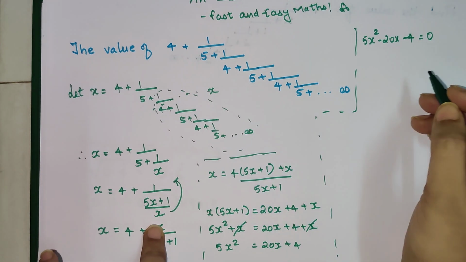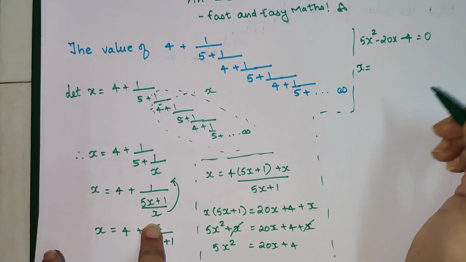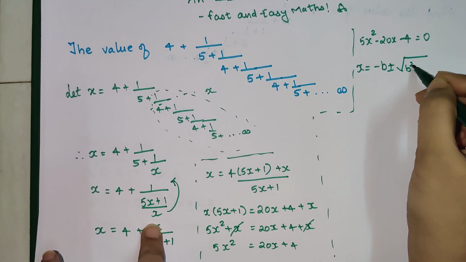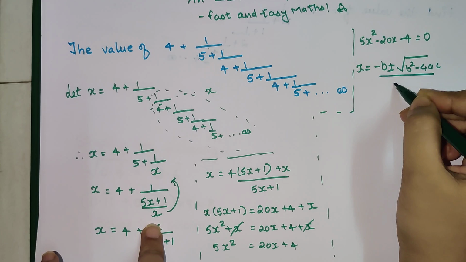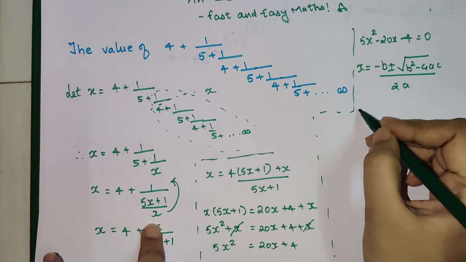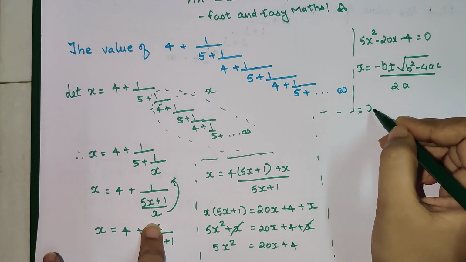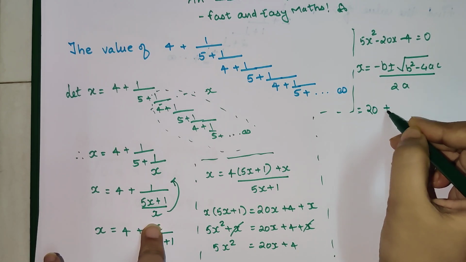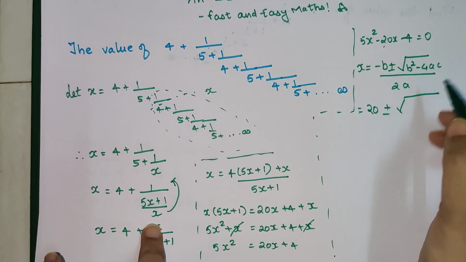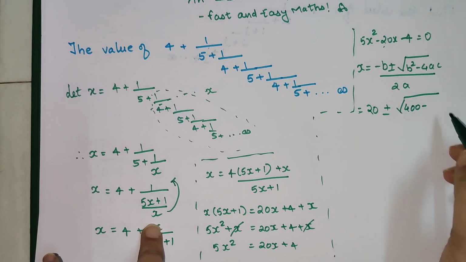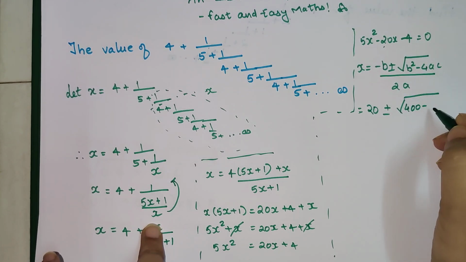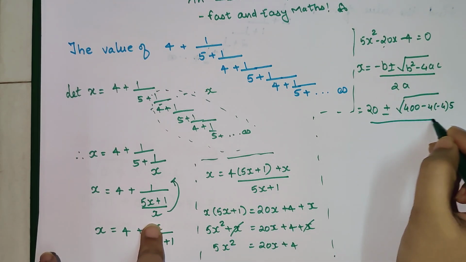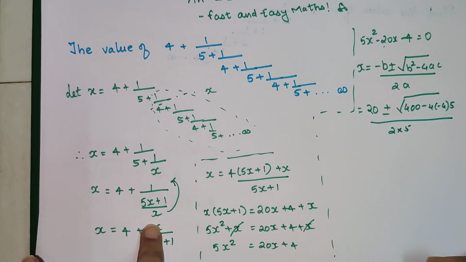So in that case, what we do is very simple. We just use the quadratic formula, which is what? x = (−b ± √(b² − 4ac)) / 2a. So let's substitute. We'll get minus b, which is minus of minus 20, which becomes plus 20, plus minus root of 20 square, which is 400, minus 4 into minus 4 into 5, upon 2 into 5, which is a.